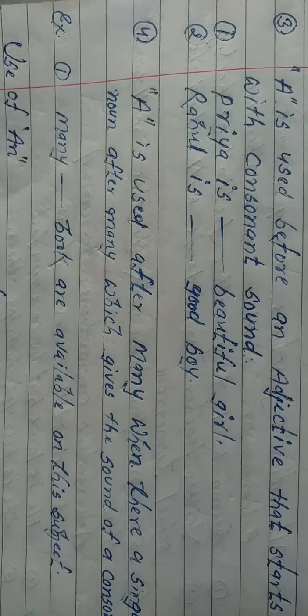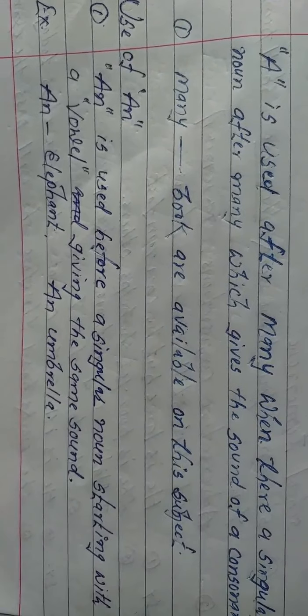For example, Priya is a beautiful girl. Now here beautiful is an adjective and it gives the sound of a consonant B. See the second example. Rahul is a good boy. Here good is an adjective and it gives the sound of G. That's why we will have to apply a before it.